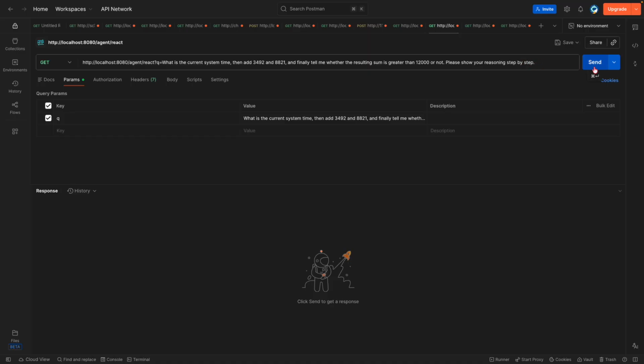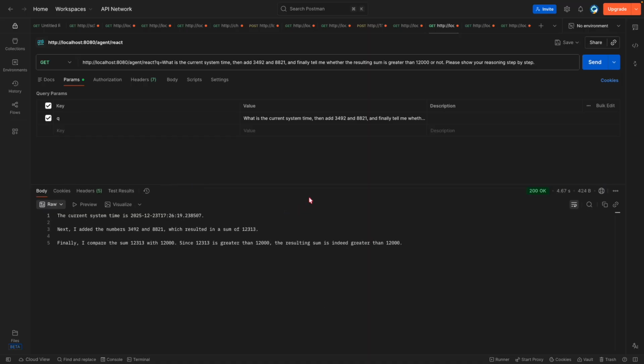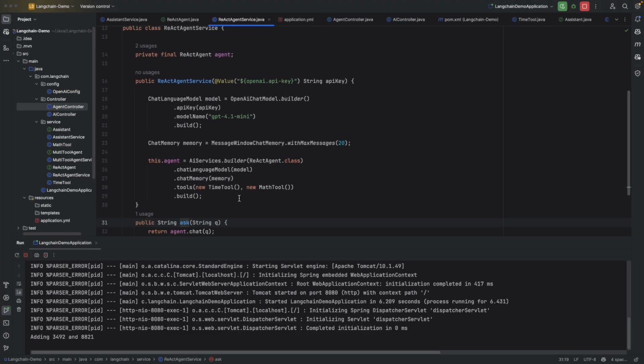Now if you send this, you'll see that true agent behavior can be seen in the response. It says the current system time is this, and next I added these two numbers, which resulted in this, and then it did a comparison. Finally I compared the sum. Since 12313 is greater than 12,000, the resulting sum is indeed greater than 12,000. So I hope you are able to understand how the agent is behaving here, where it is autonomously taking the decisions on which tool needs to be used and how to proceed further.